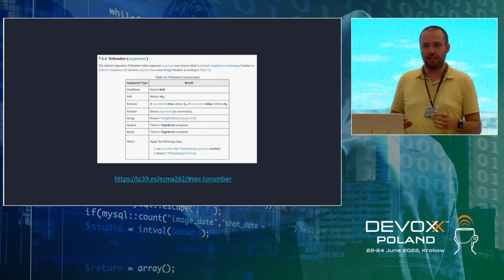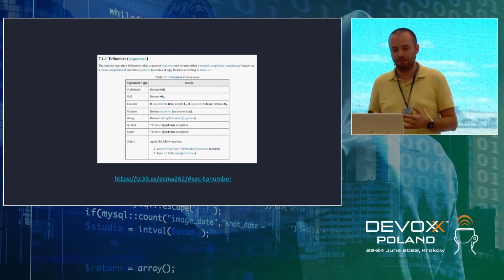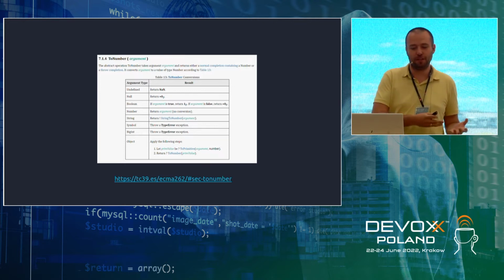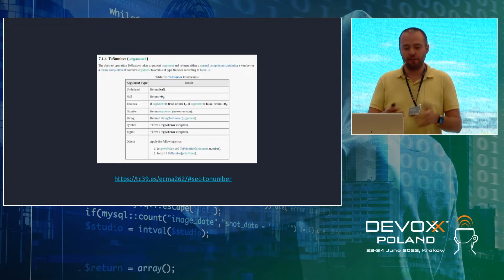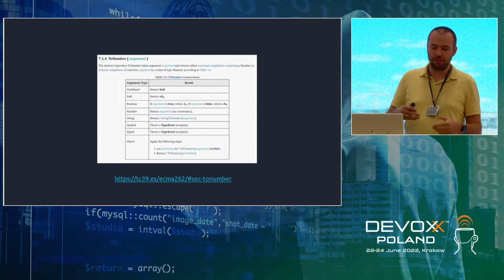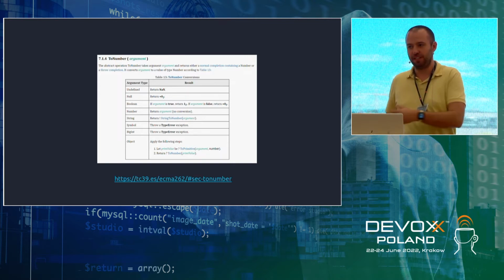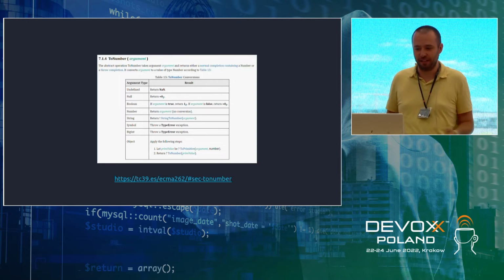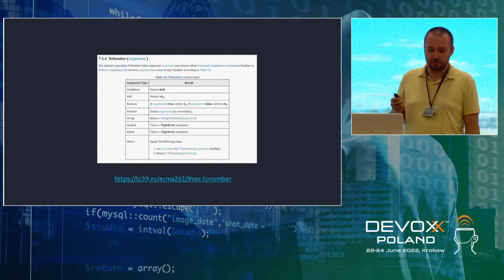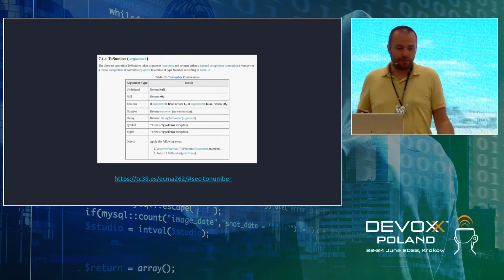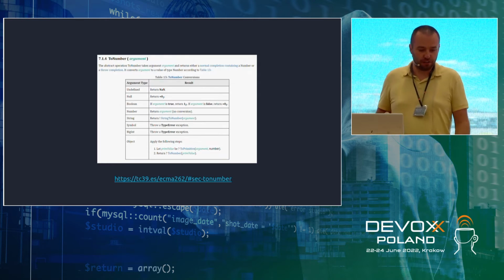NaN, most of you would say, is not a number. How can something be converted to a number and eventually become not a number, right? That's strange. So NaN, I like to refer to it as not a valid number, but still a number, an invalid number, let's call it this way. And null will be converted to 0. Boolean depends on the value, it will become a 1 or 0.